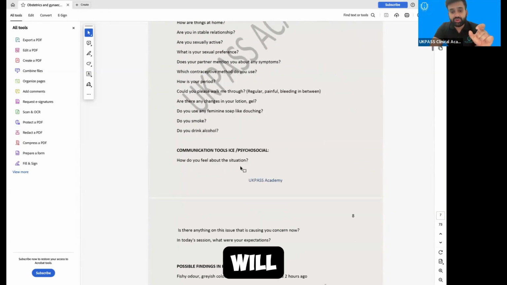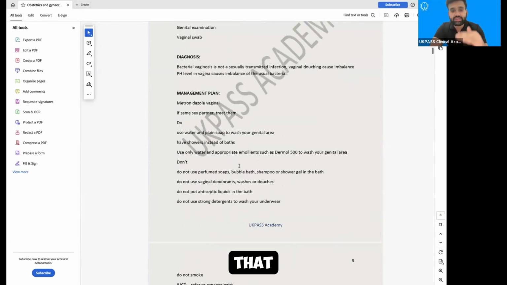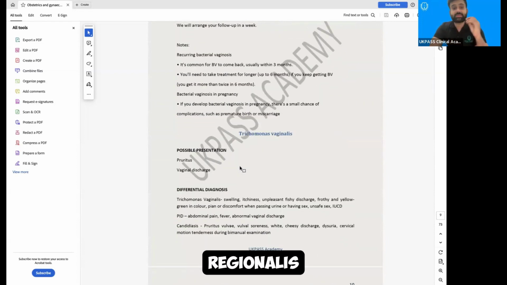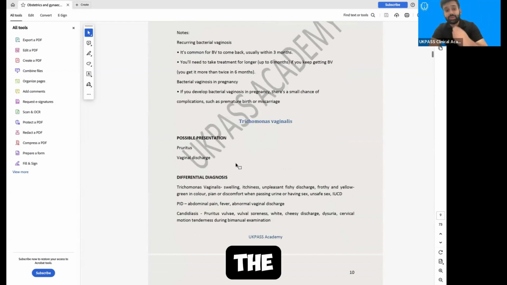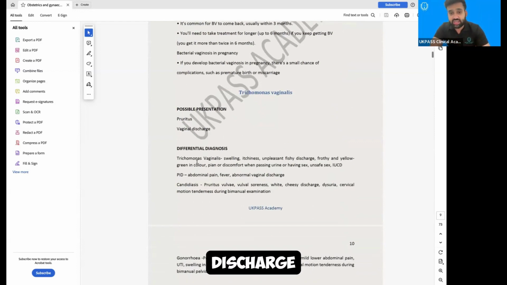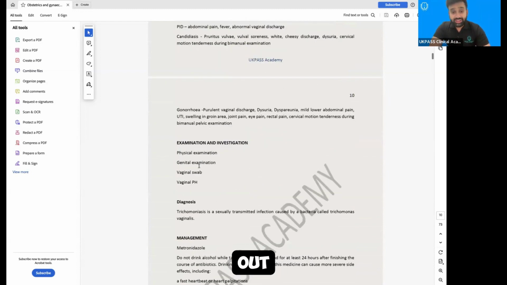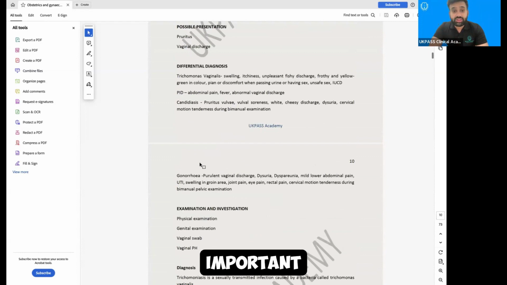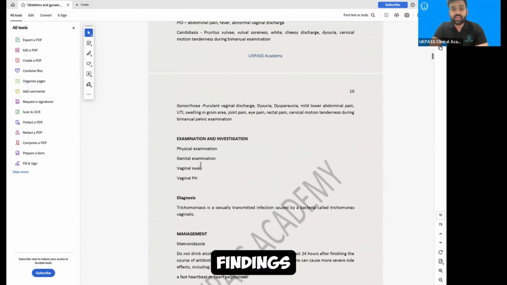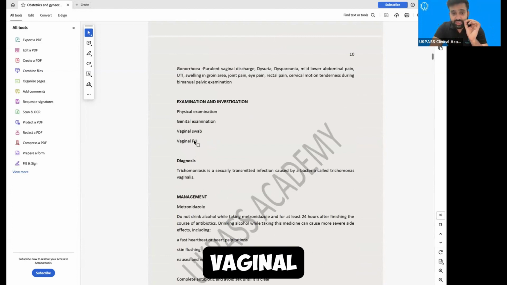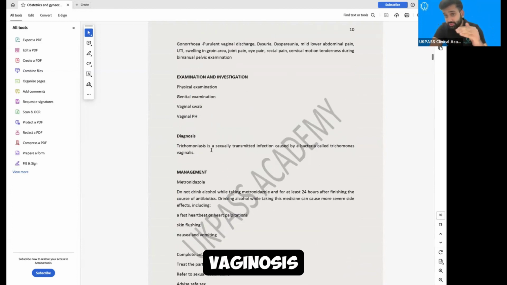So in this way, you will read this ebook and go through all of the scenarios which we already taught you. Trichomonas vaginalis, again, then the patient might come with these presentations: pruritus, vaginal discharge. But how will you rule out, how to use this ebook, you need to read the important things. What could be the possible findings, and what could be the possible things you will do in examination, like vaginal pH will differentiate bacterial vaginosis from the other one.